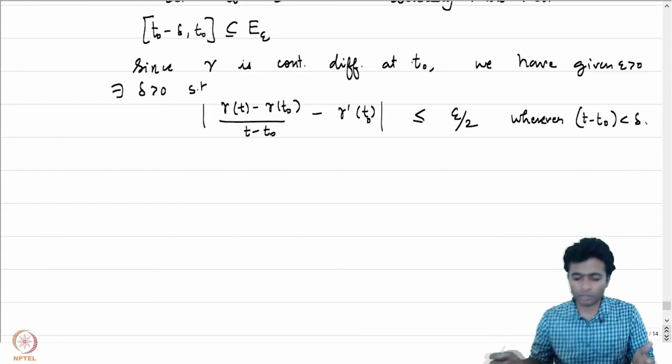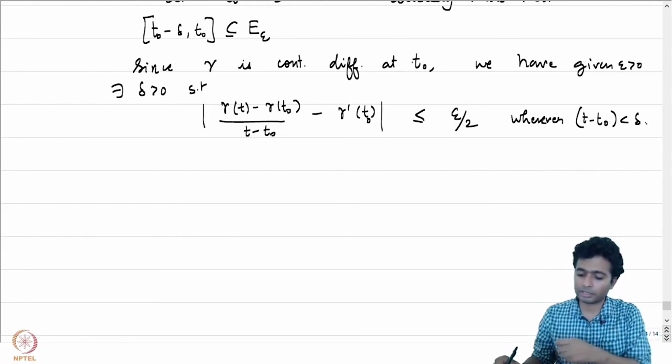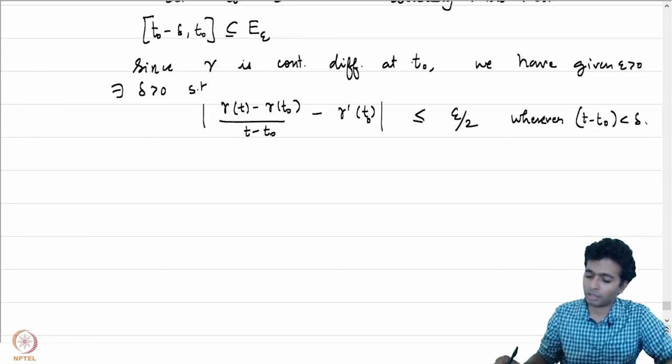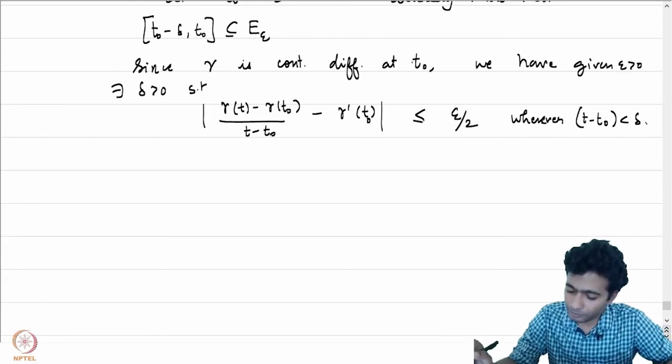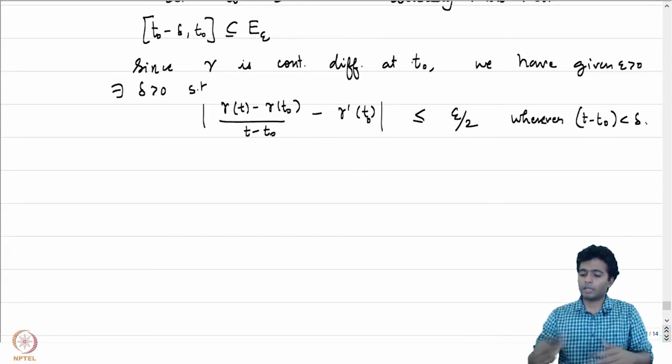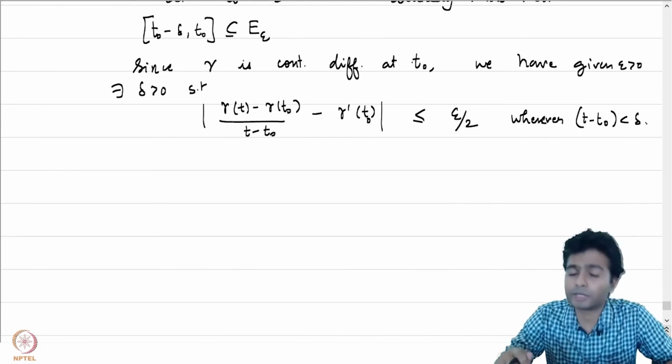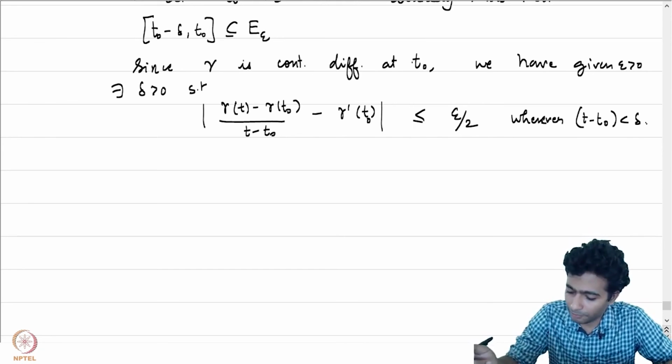So let's assume delta is small enough so that t naught to t naught plus delta is contained in a, b. So this is the epsilon delta definition of differentiability that is being used here.